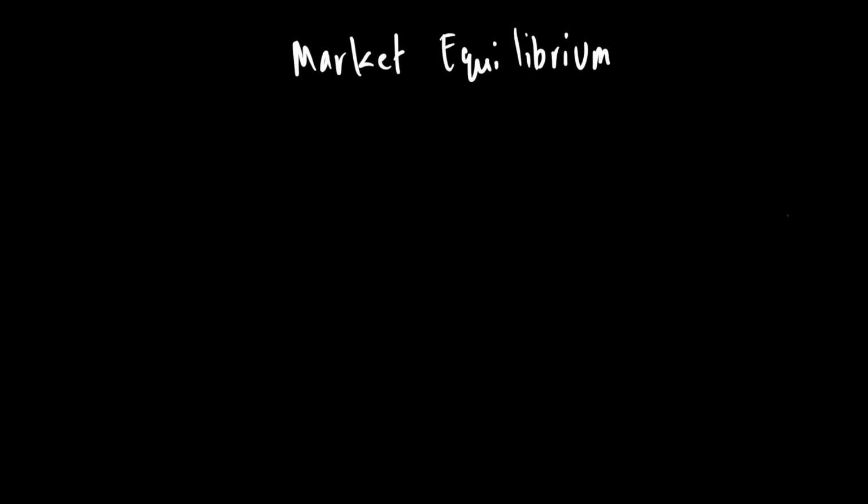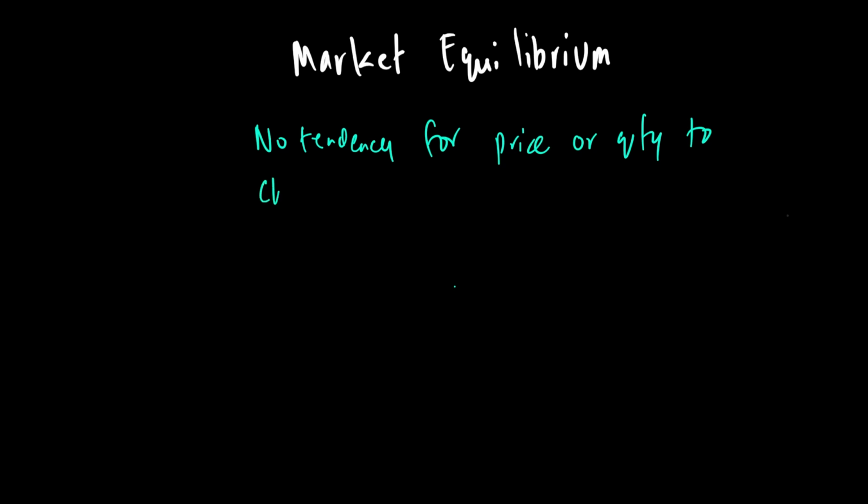In today's discussion, we'll talk about market equilibrium. What is market equilibrium? Well, we say market equilibrium is an equilibrium where there is no tendency for price or quantity to change. And the reason why there's no tendency for price or quantity to change is because at equilibrium, your quantity demanded in a market is equal to quantity supplied.